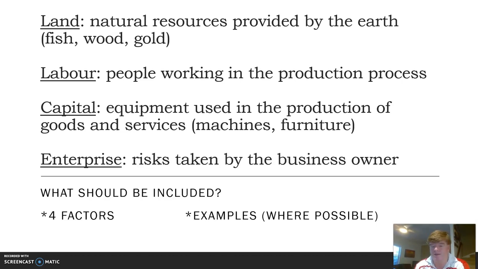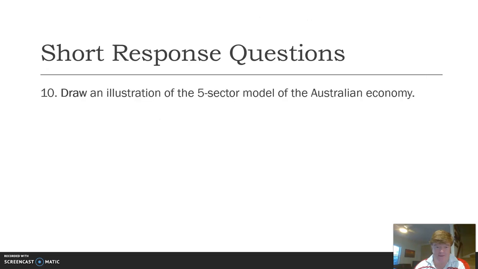Labour are the people working in the production process. Capital is the equipment. So think about the fryer that they use to make the chips, the grills that are used to make the burger. And enterprise. Enterprise is like the risks, the business ideas from the business owner, entrepreneurship. So if you've got the 4 factors, that's great. It's always good to use examples, just like I talked about McDonald's as a possible example here.